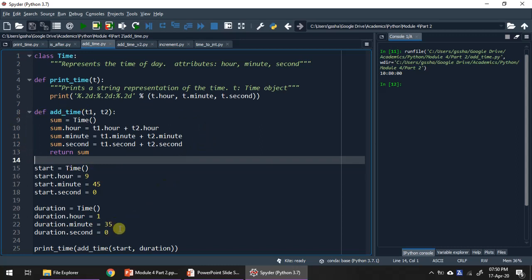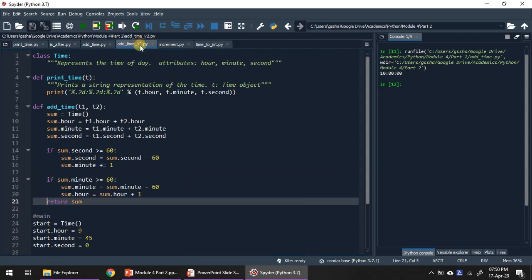It means that we are not going to get the end time by adding the duration to the starting time of a movie. We are supposed to modify this with another program. In the modification program, everything else remains the same, the only modification is the add time function. At the beginning, we simply add T1.hour with T2.hour, T1.minute with T2.minute, T1.second with T2.second, and later we compare whether the seconds are greater than 60.